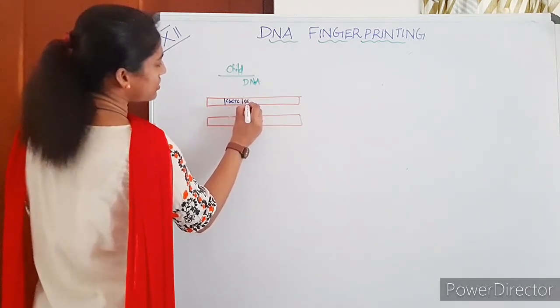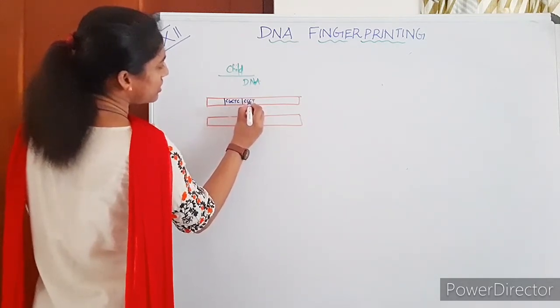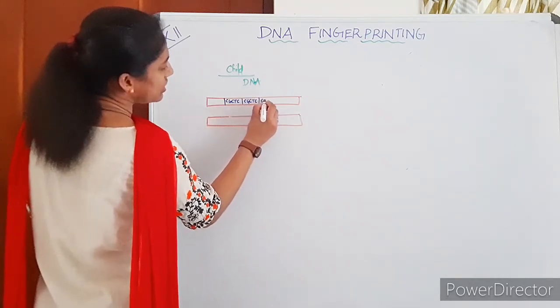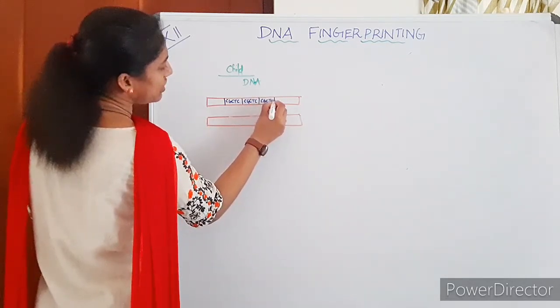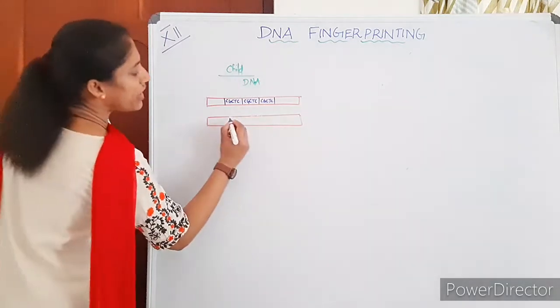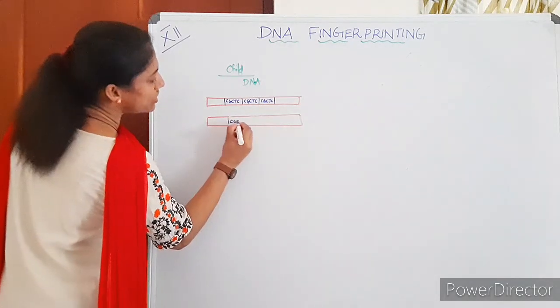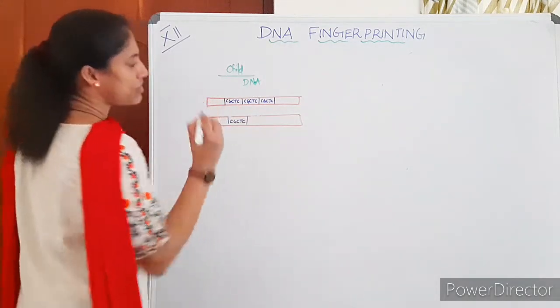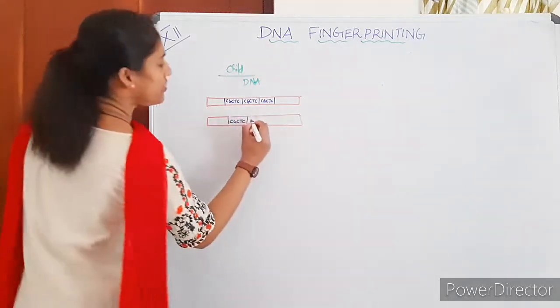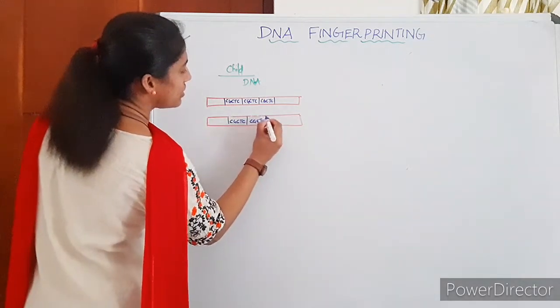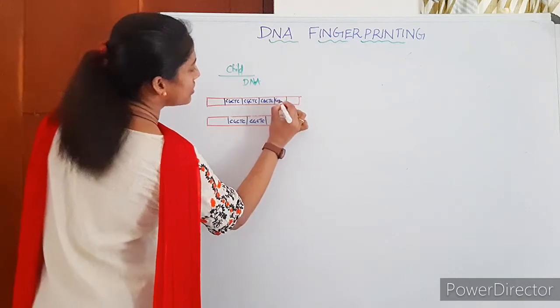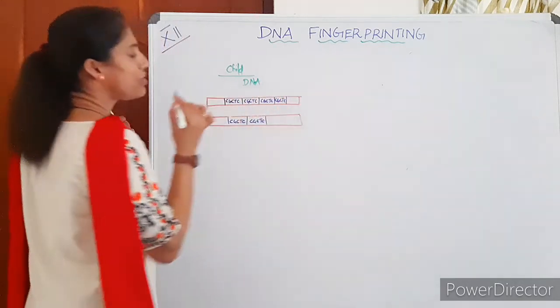So the VNTR we are checking is CGCTC. Then the other chromosome, CGCTC. He has only one repeat here. Otherwise, I write here CGCTC, CGCTC. Here there are 4 repeats. CGCTC.